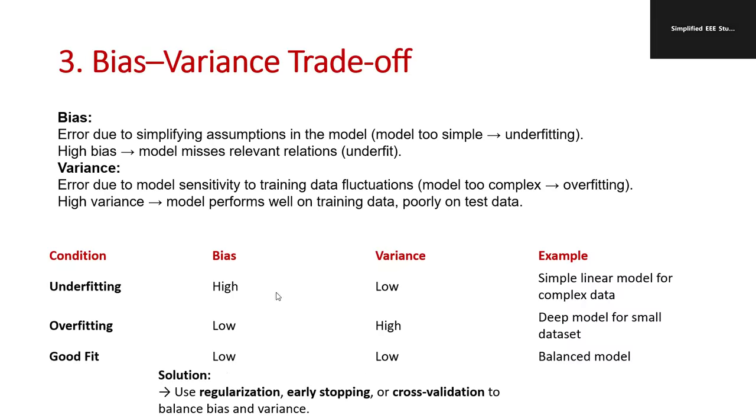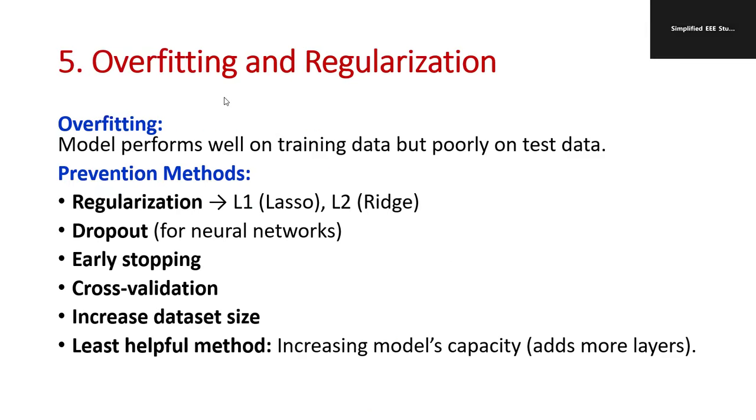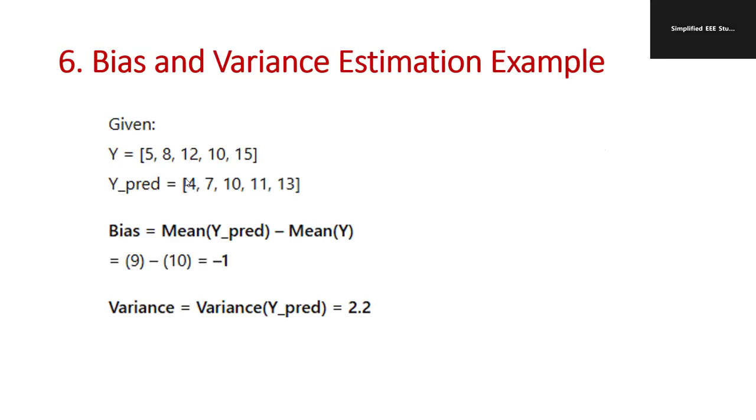That is the requirement we are going to achieve. Linear regression follows the linear equations, and for minimizing overfitting, the preventive methods are the regularization method, dropout, early stopping, cross validation, and increasing the dataset size. There are numerical examples, so kindly practice them accordingly.